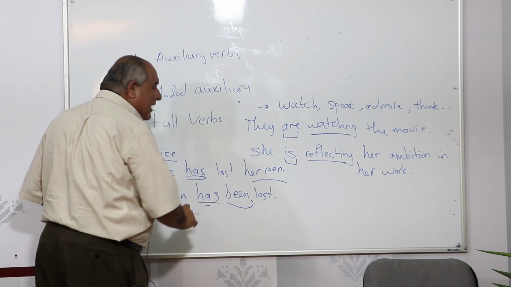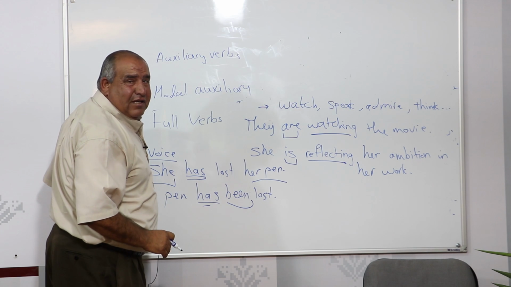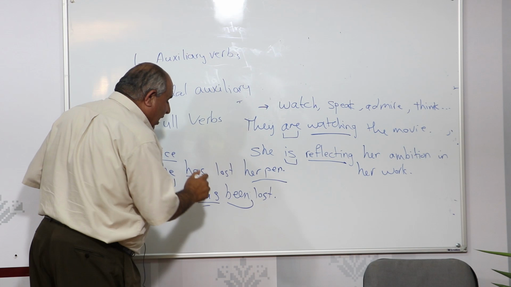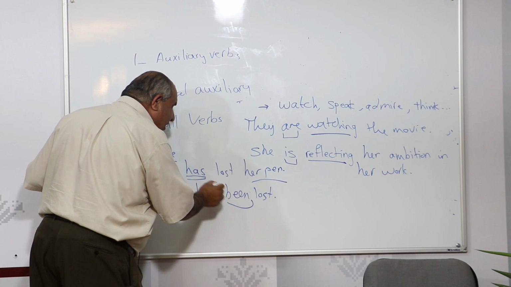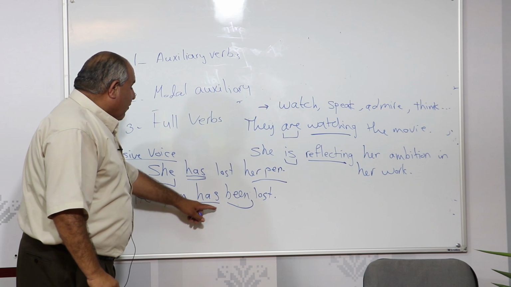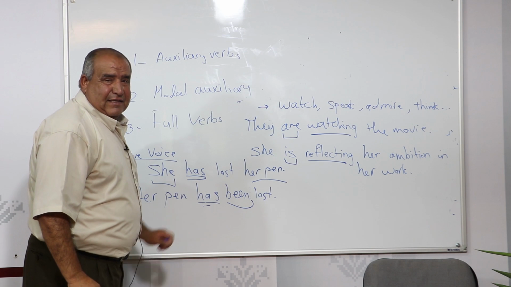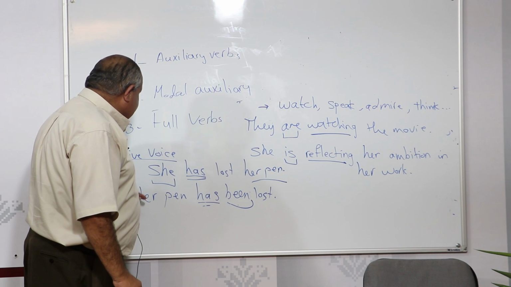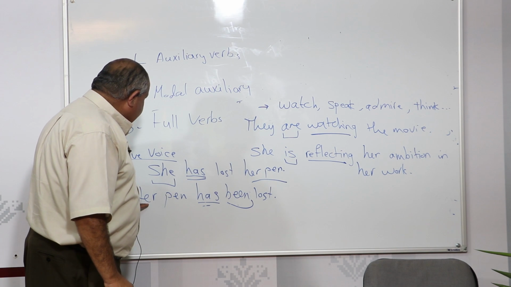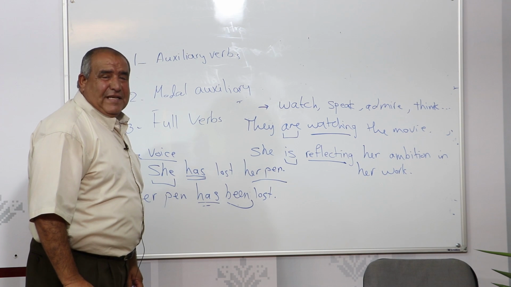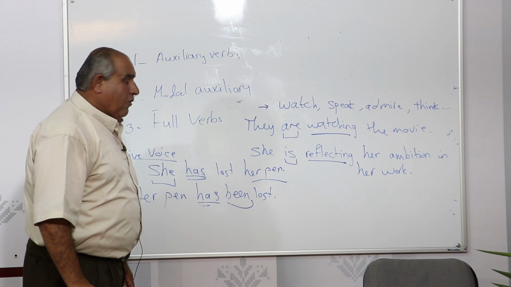Has been. We cannot say her pen has lost. We must say her pen has been lost. Why? Because the verb to have must be followed by verb to be, particularly by the form been in the sentence. So now the sentence she has lost her pen is transformed or changed into her pen has been lost. Well, this is a form of the passive voice.